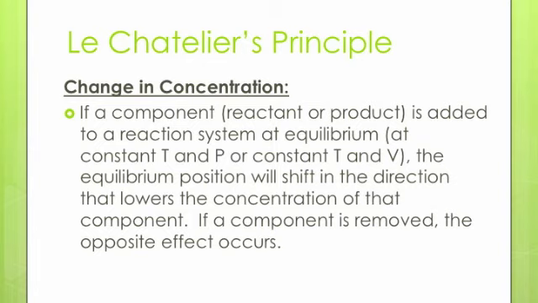For example, if the concentration of a reactant increases, the reaction shifts right to make more products. Equilibrium is restored, K remains constant. If the concentration of a reactant is reduced, the reaction shifts left to replace that reactant. Equilibrium is restored, K remains constant.